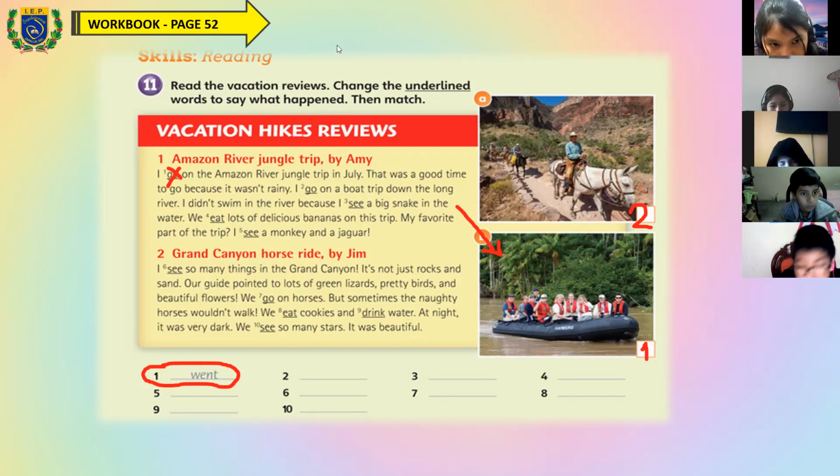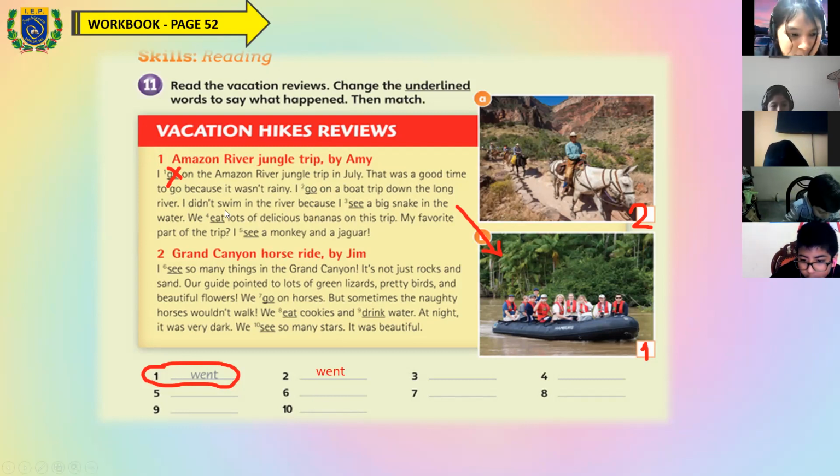Okay, for participants, Anardo? Finish. Okay, yes, the number two, what is the correct word? I went, teacher. Yes, the correct word in the number two is I went. I went on a boat trip down the long river.